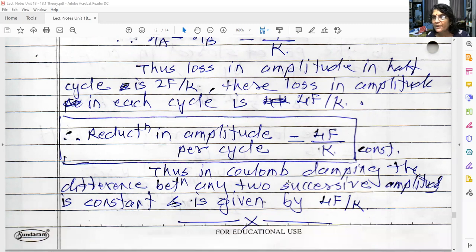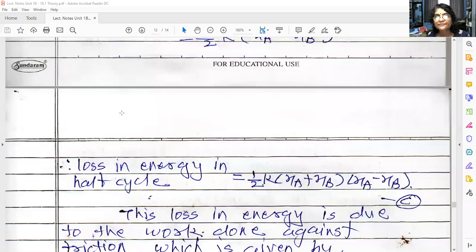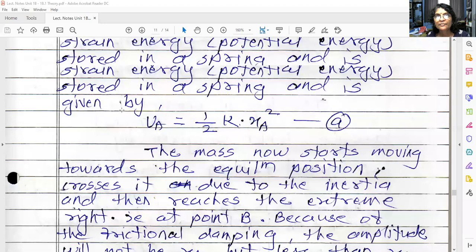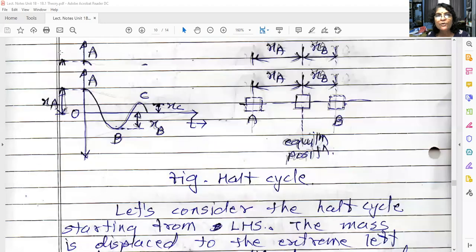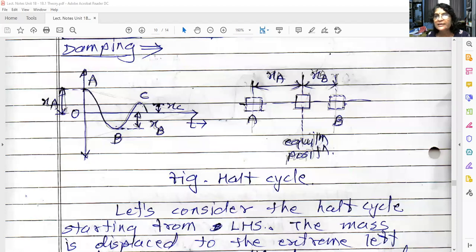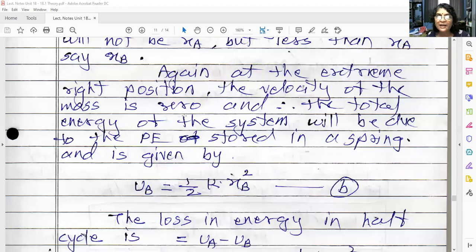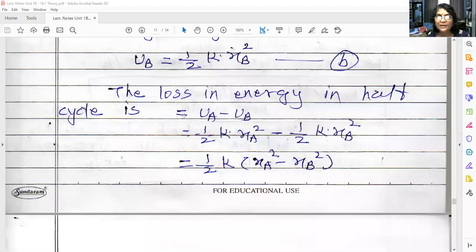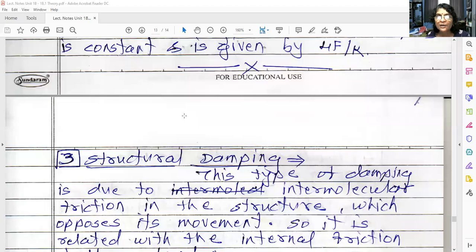Thus, in Coulomb damping or dry friction damping, the difference between any two successive amplitudes is constant and is given by 4F upon K. So again, see this diagram. How much is the reduction here now? From A to C, there is a reduction. How much is that reduction? 4F upon K. Did you get the meaning now? What I told you, that you will understand it at the end of this lecture. So this was about Coulomb damping.